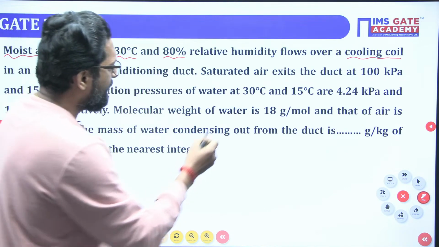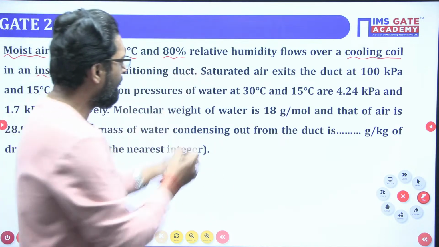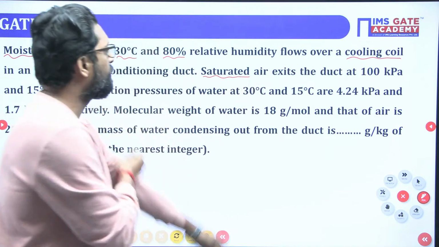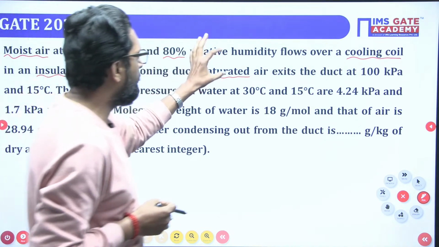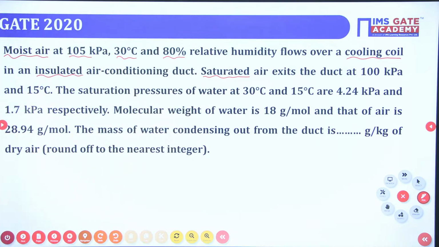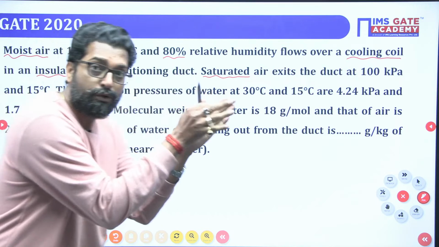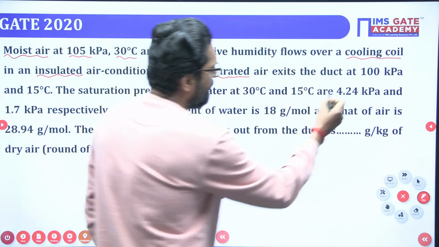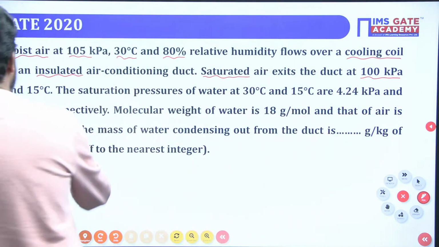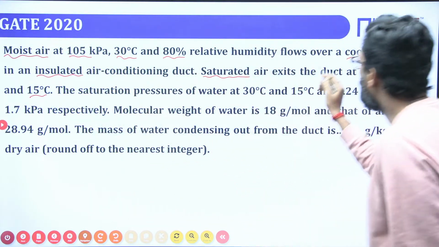Now this is the inlet to the duct. What is the exit from the duct? The duct exit is saturated air. So, unsaturated moist air enters the duct, and saturated air exits from the duct. When it exits, its pressure is 100 kilopascal and temperature is 15 degrees centigrade. Obviously its temperature will reduce, because we have to cool the air.